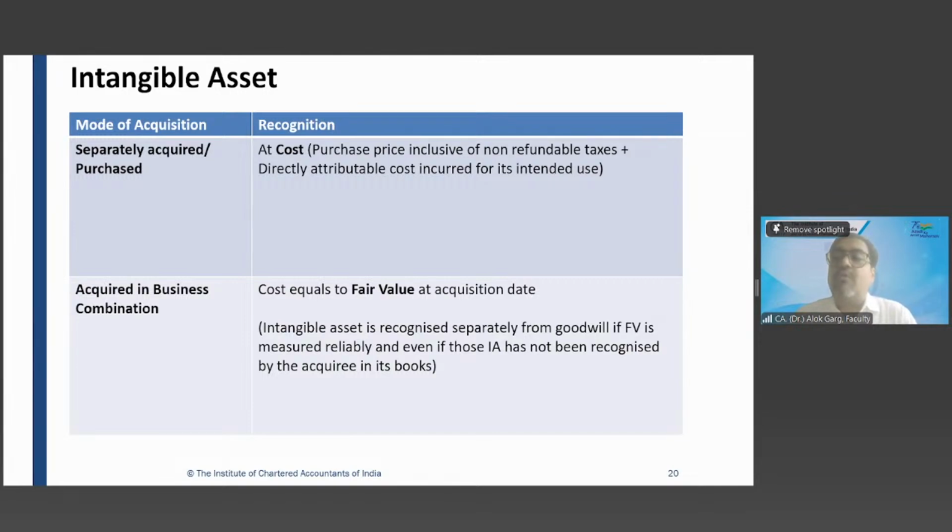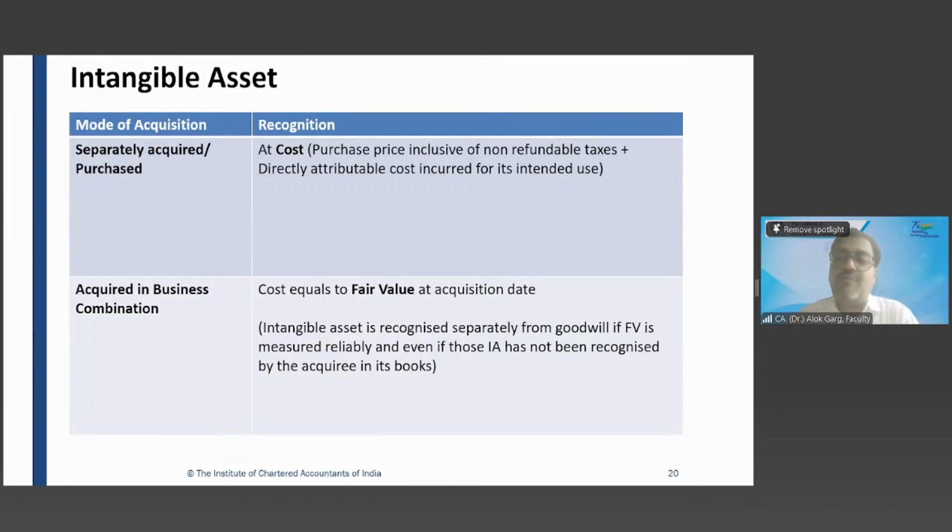When you acquire an intangible asset through a business combination, the cost of the intangible asset is equal to its fair value on the acquisition date. So the intangible asset has to be measured at fair value on the acquisition date. And it is recognized separately from goodwill if fair value is measured reliably, even if that intangible asset has not been recognized by the acquirer in its books.